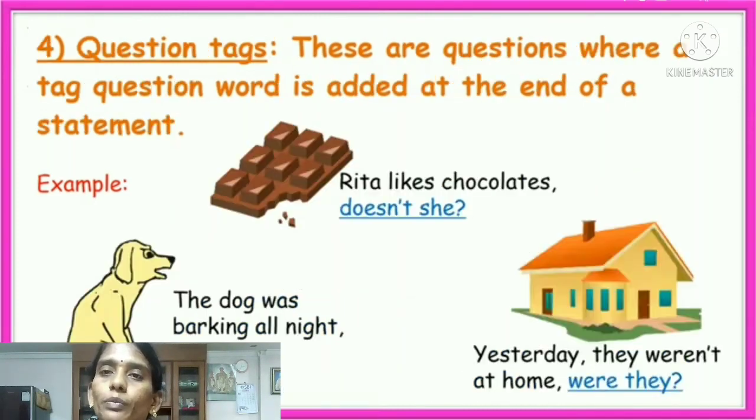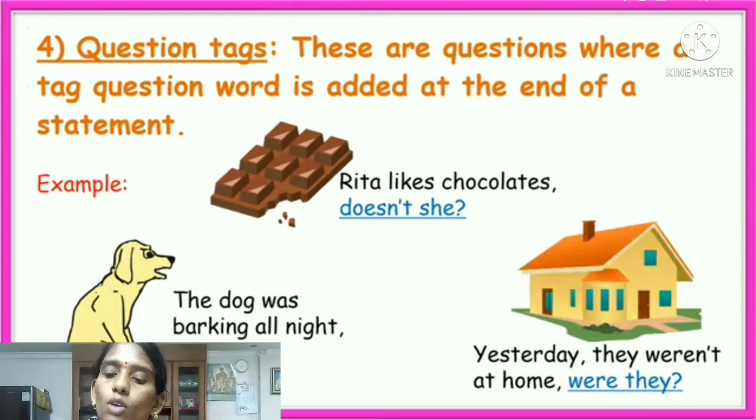Next, fourth one, question tags. Fourth one is question tags. These are questions where a tag question word is added at the end of a statement. What does question tag mean? For a statement, they add a question tag. Okay, you observe the examples, children.